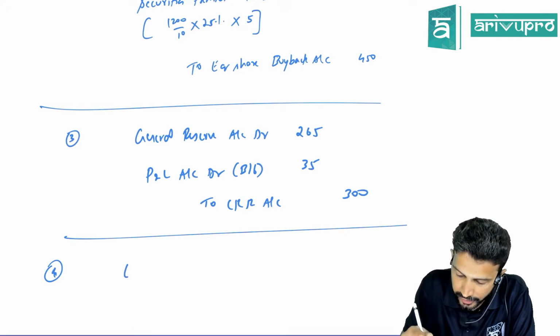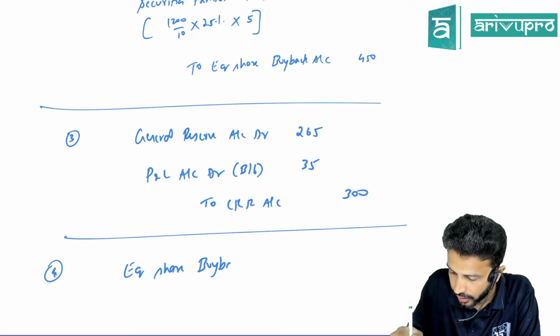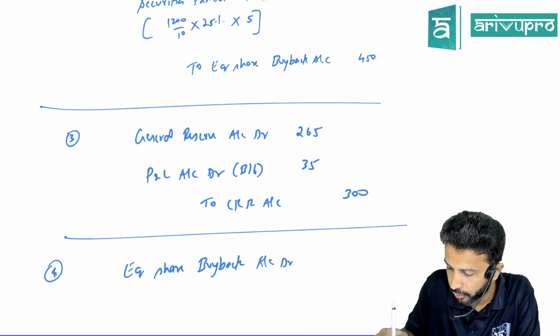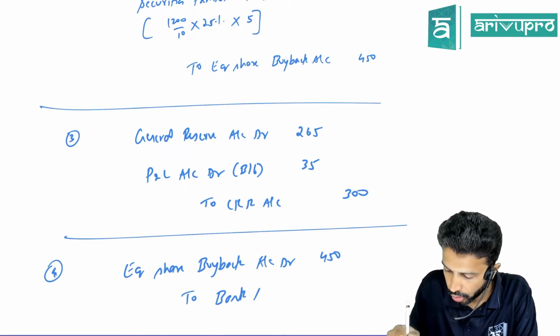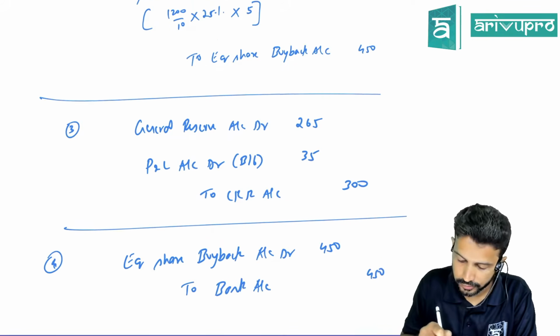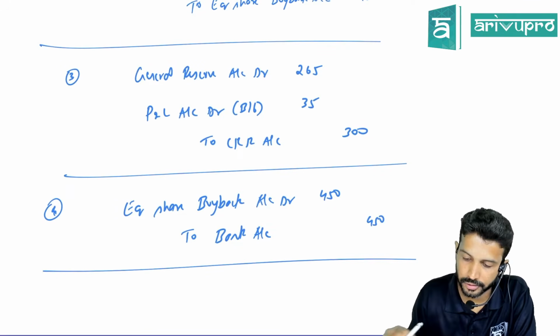Next is your payment entry. The payment entry will be equity share buyback account debit 452 to bank account 450. So towards the buyback, we have done all this.